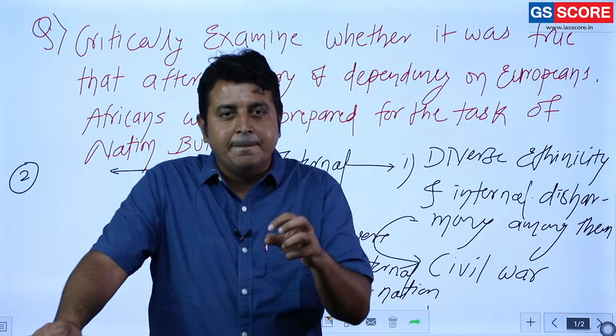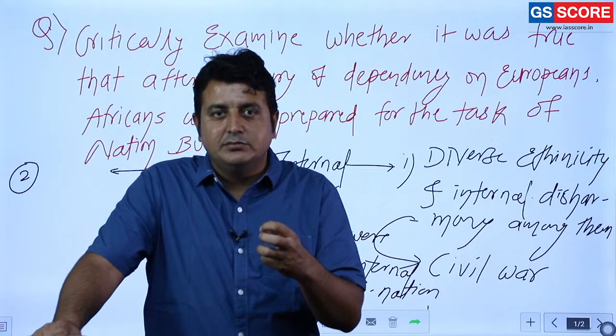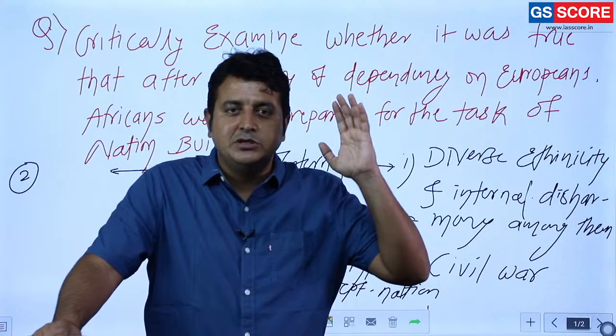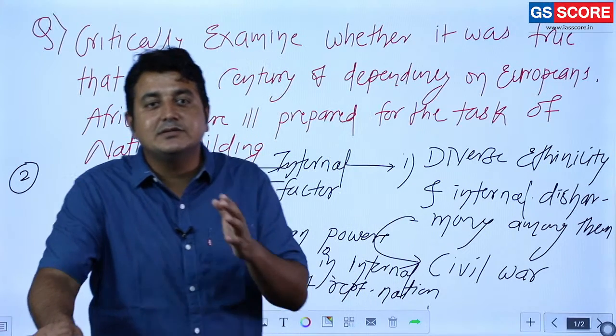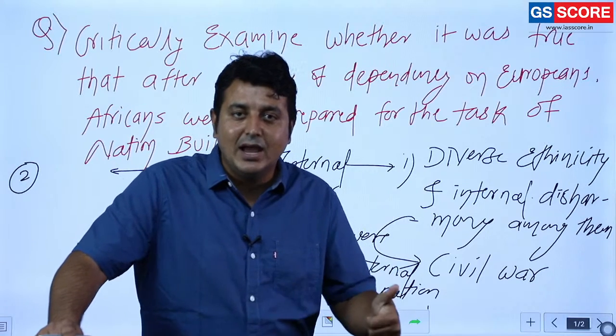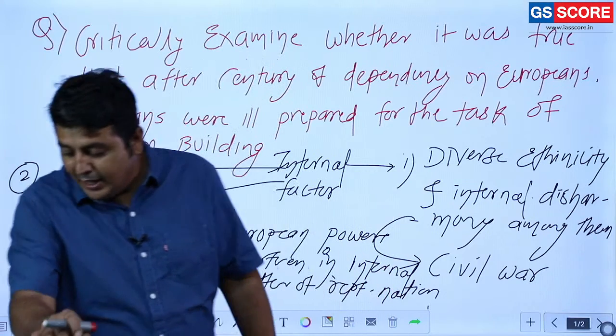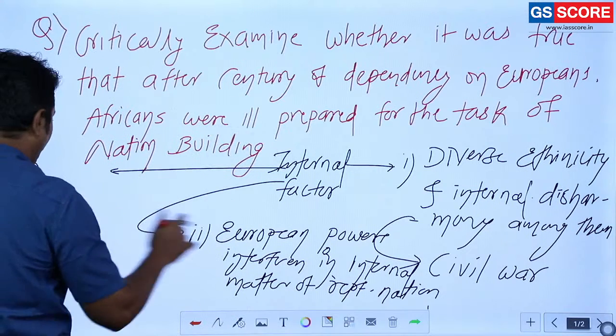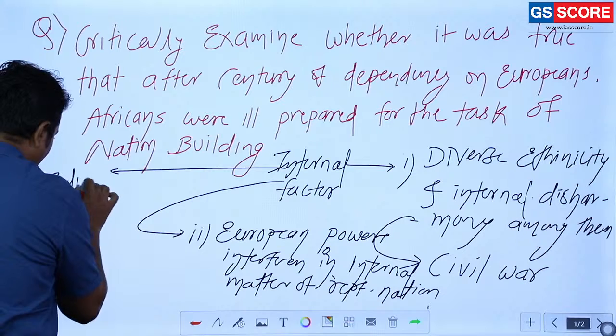enlightened, then the nation is growing faster, the economy is growing faster. So what is required? Education. To make humans enlightened, what is required? Education. And the most important thing is that educational backwardness is there.